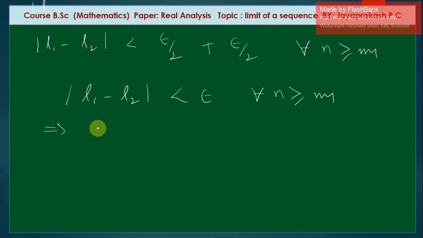Which implies that again by using definition of limit of sequence, limit as n tends to infinity of L1 is equal to L2, which implies that L1 is equal to L2.